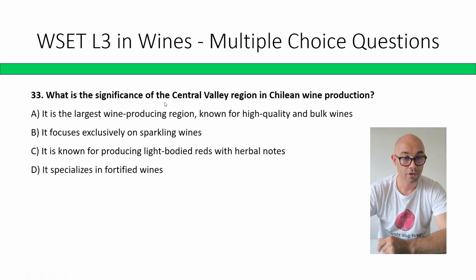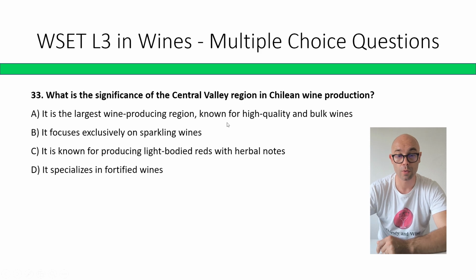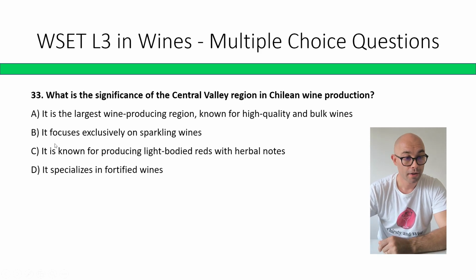What is the significance of Central Valley region in Chilean wine production? It is the largest wine producing region, known for high quality and bulk wines. It focuses exclusively on sparkling wines. It is known for producing light-bodied reds with herbal notes. It specializes in fortified wines. The correct answer is A. It is the largest wine producing region, known for high quality and bulk wines.